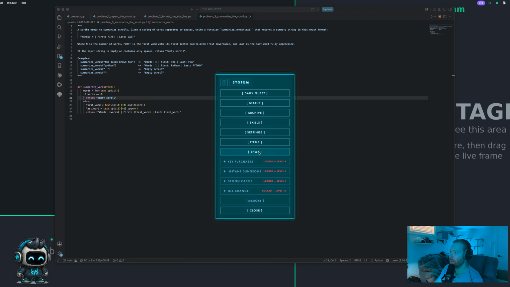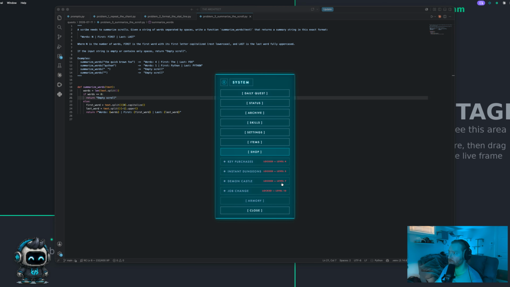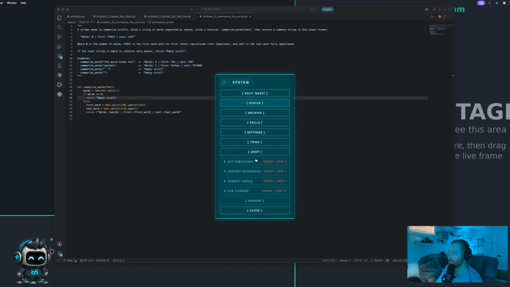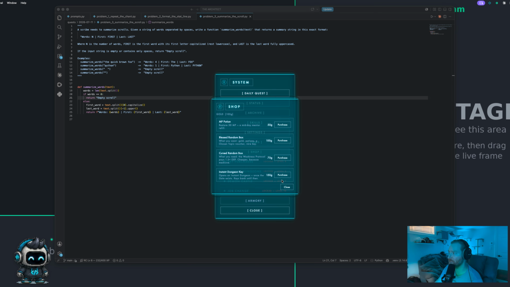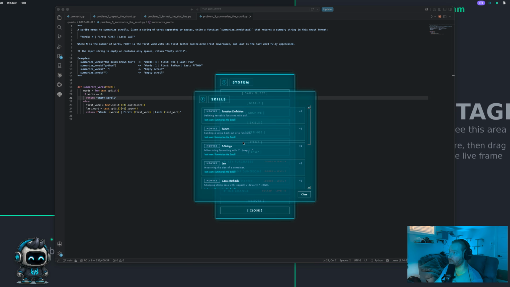Nice. Okay. I feel like going shopping. And we are going to actually, how much gold do I have? I feel like I got more gold from that. I got five whole extra gold for that one. As tempting as it is to go shopping and buy some stuff, I think I'm gonna hold off for right now because I've got no items. I've got some skills actually.